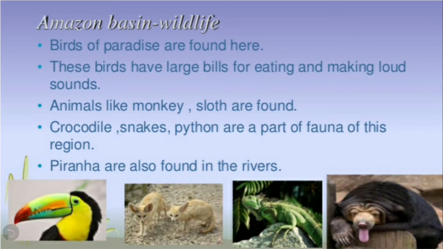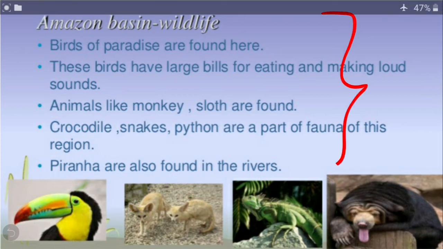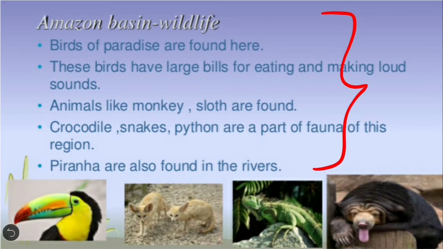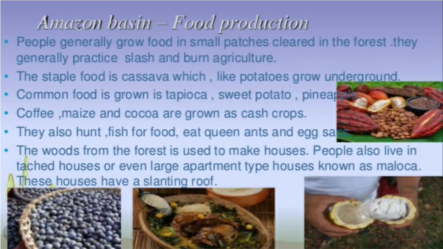Then crocodiles, snakes, and pythons are a part of the fauna of this region. Piranhas are also found in the river. So this is another fauna which is found. So this is the wildlife, children, which is found in this Amazon basin.